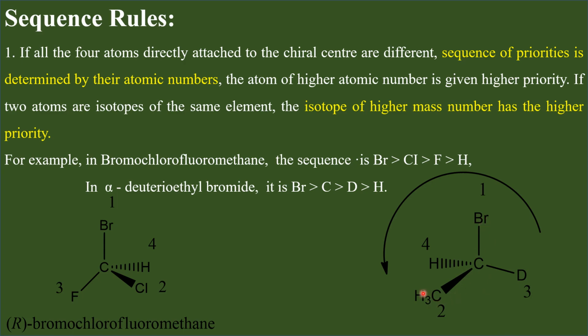Then carbon is there. Next to these two, we have two other atoms which are isotopes of the same element. Among the two, this is the heavier isotope, and that gets higher priority over this. So deuterium is assigned the priority number 3, and this one, hydrogen, the lighter isotope, is given the lowest priority.